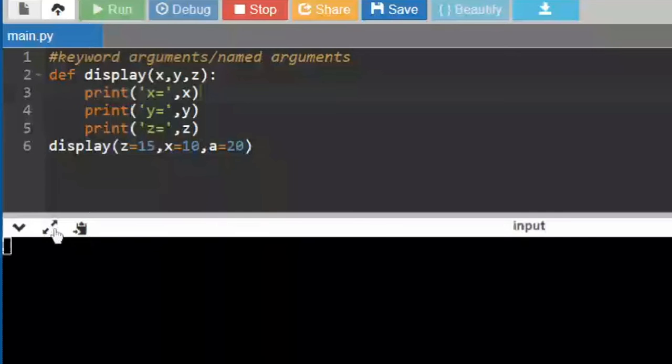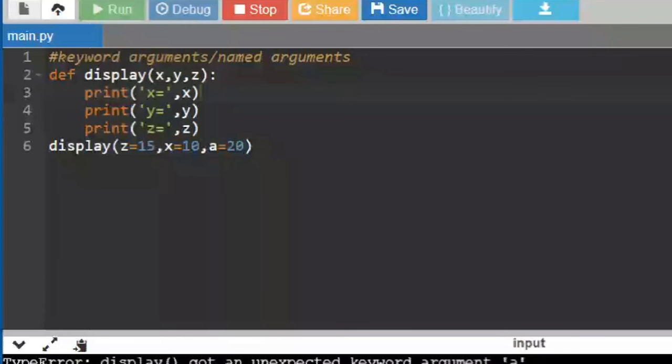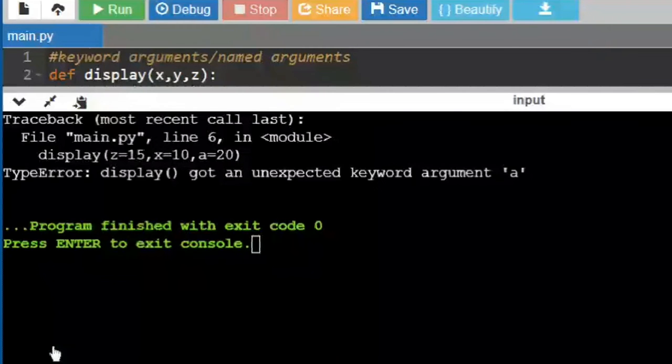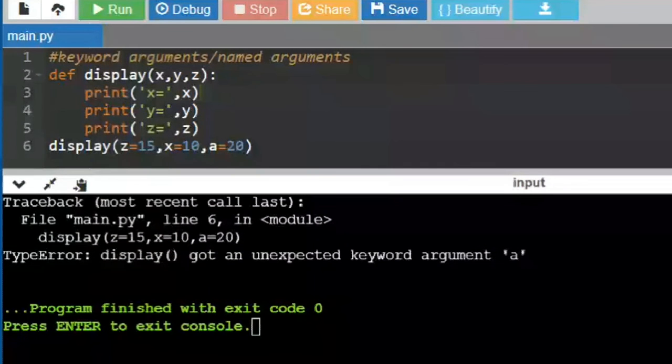Okay, can you see the error over here? It is saying that I have got an unexpected keyword argument A. Can everybody see that on your screens? Yes, ma'am. So it is saying I got an unexpected keyword argument A because A is not matching with the argument that I have given in the display method. So it is very important that these keys match. X and X should match. X should be there in the function definition also. Then only it will be taking those values. So this is the concept of keyword arguments.